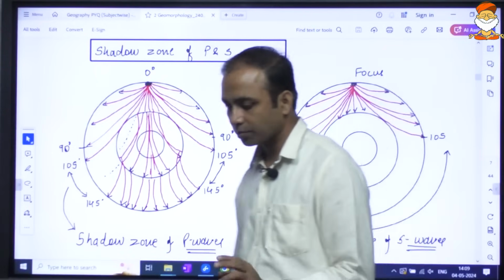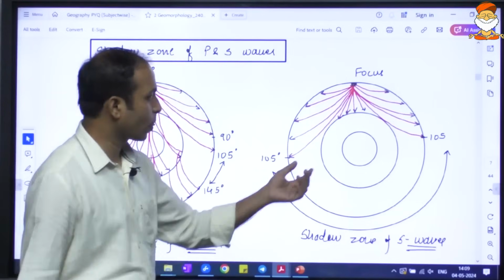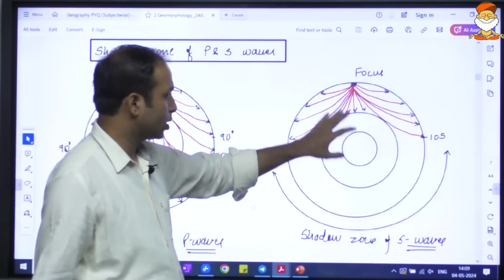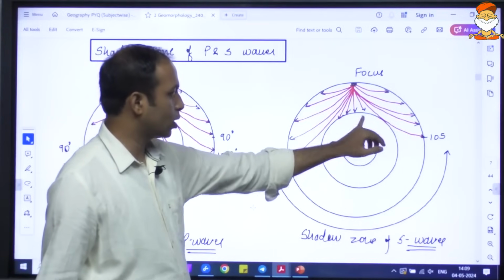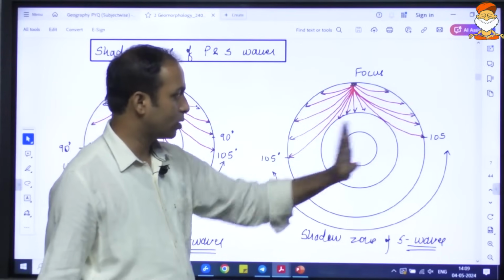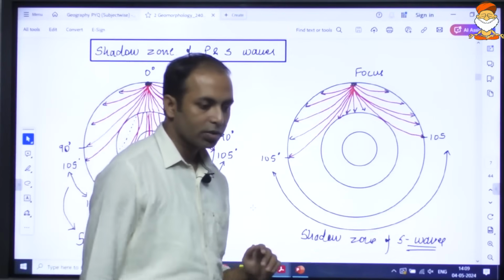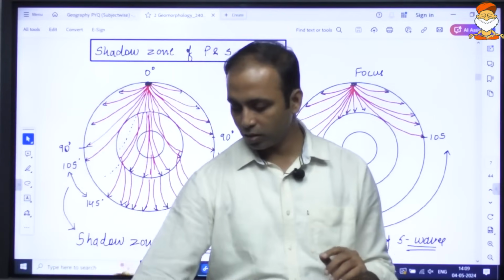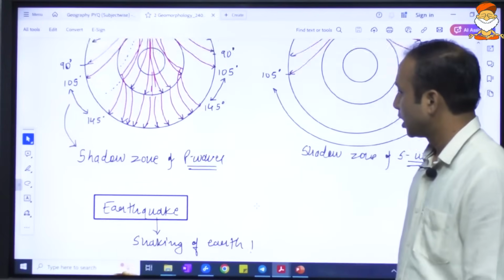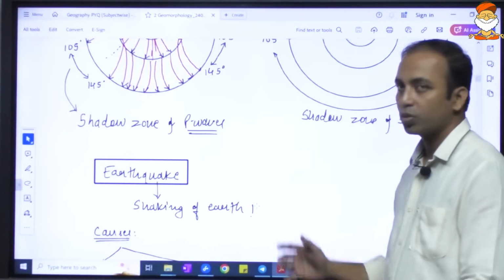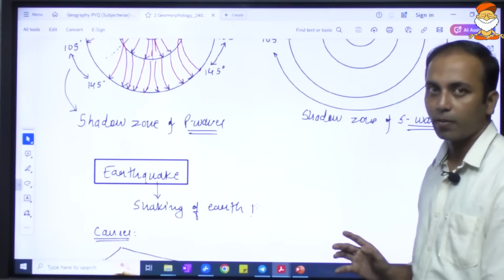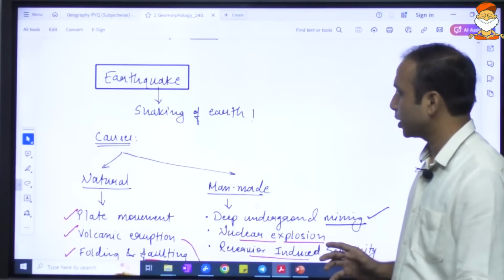In a similar manner, consider the shadow zone of secondary waves. Secondary waves are transverse, passing only through solid, not through liquid. So in this case it will not enter the outer core, which is liquid in nature, so it will remain confined from 0 to 105 only, and such a big shadow zone of secondary waves can be noticed. UPSC may ask a question: shadow zone of which wave is bigger? Secondary waves is bigger.